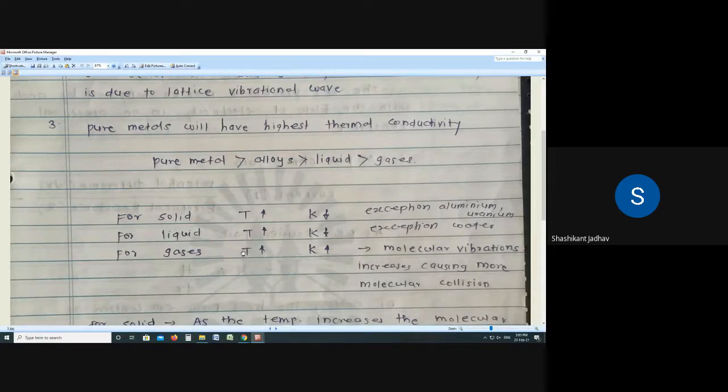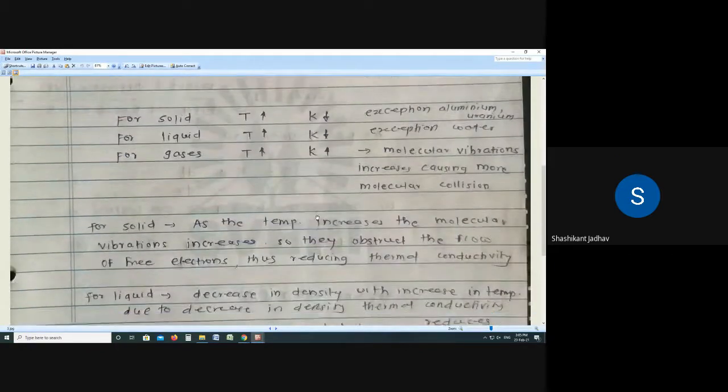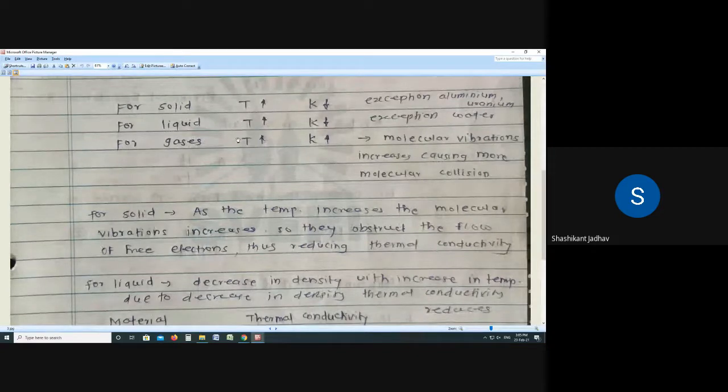So write down: for solid, T increases, temperature increases, then thermal conductivity, that is K, reduces. And in the next line we have to write down the reason. What is the reason why, if temperature increases, thermal conductivity reduces? Write down the reason. Here I have written the reason for solid.